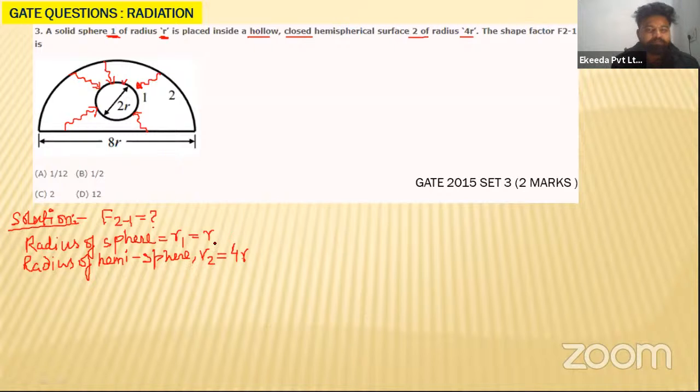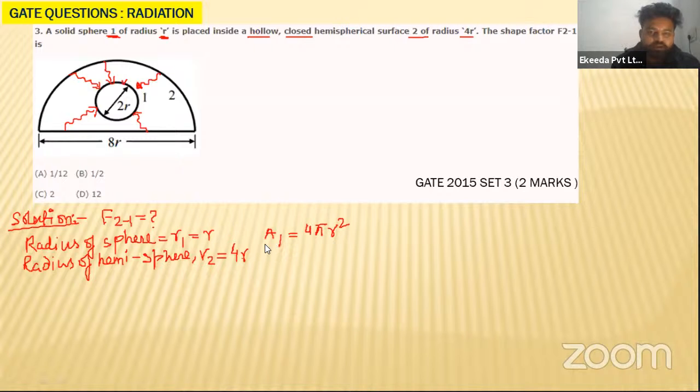So can you calculate the area A1? Yes, you can easily calculate the area A1. Area A1 will be equal to 4 pi R square, my dear students.